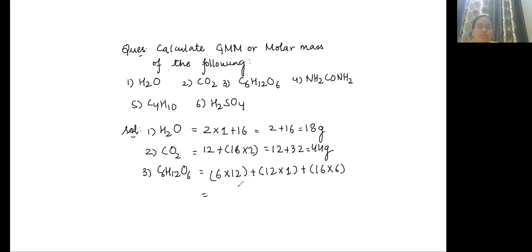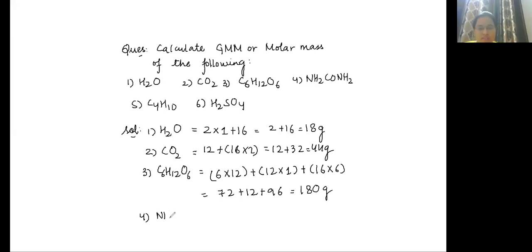So this is 72 plus 12 plus 96. So what will you get? 180 grams.